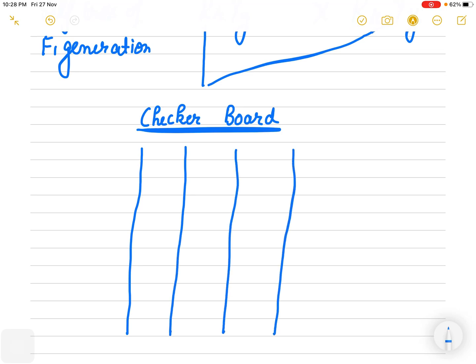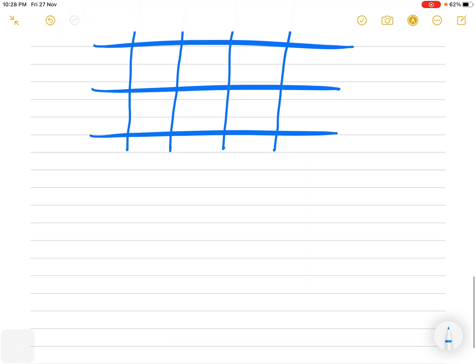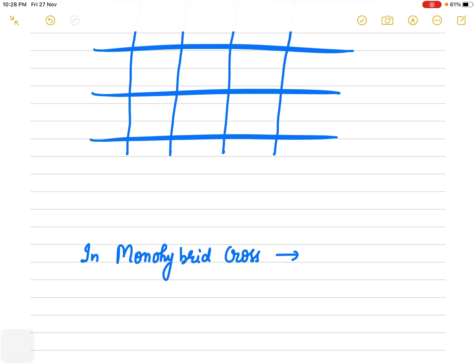Always remember a few tricks. If it is a monohybrid cross, how many gametes will be there? We had 4 gametes, right?